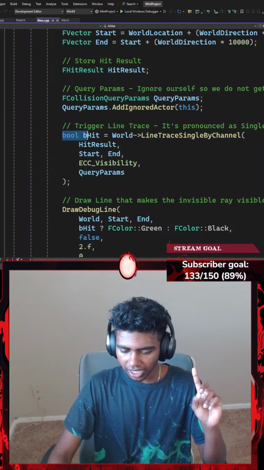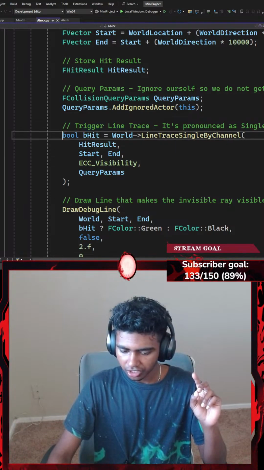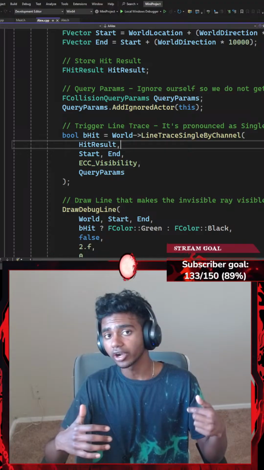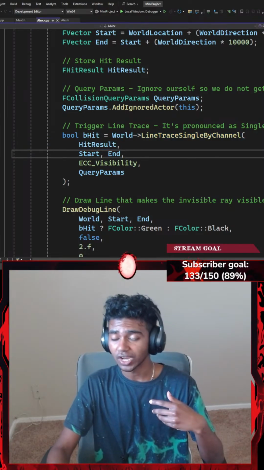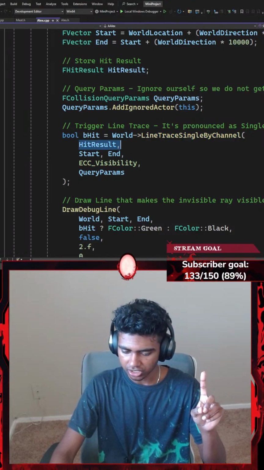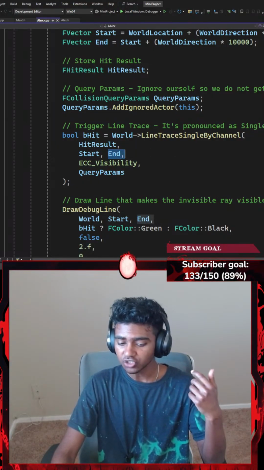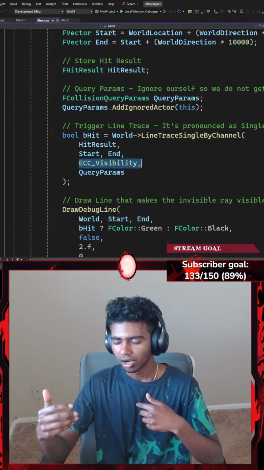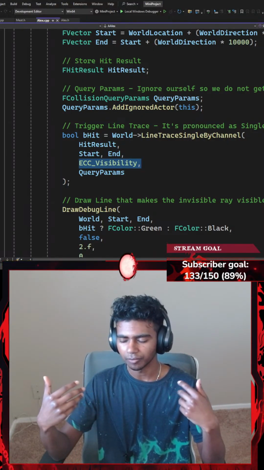So I go ahead and create TriggerLineTrace. I go with a Boolean variable called bHit. This is going to be a Boolean variable to check whether or not I have hit something, which is going to be equal to my world that points towards LineTraceSingleByChannel, which requires a few parameters. First is going to be the hit result. Second is going to be start. Where do I want my ray to start from? And where do I want my ray to end? ECC_Visibility.